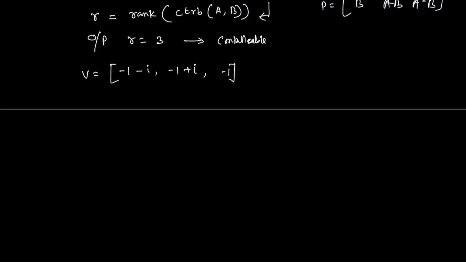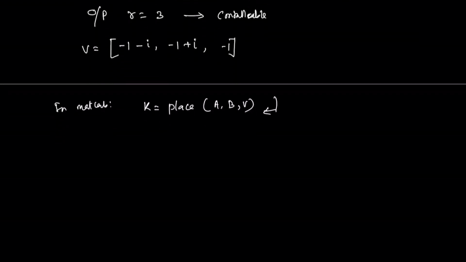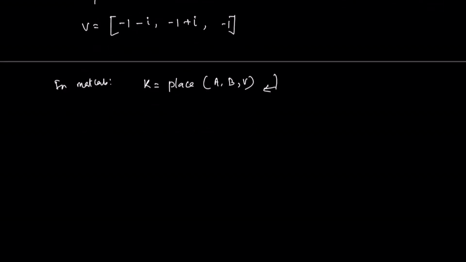In MATLAB, if you write K equal to place of A comma B comma the desired poles, and enter it, it will give you the closed loop control gain parameters.